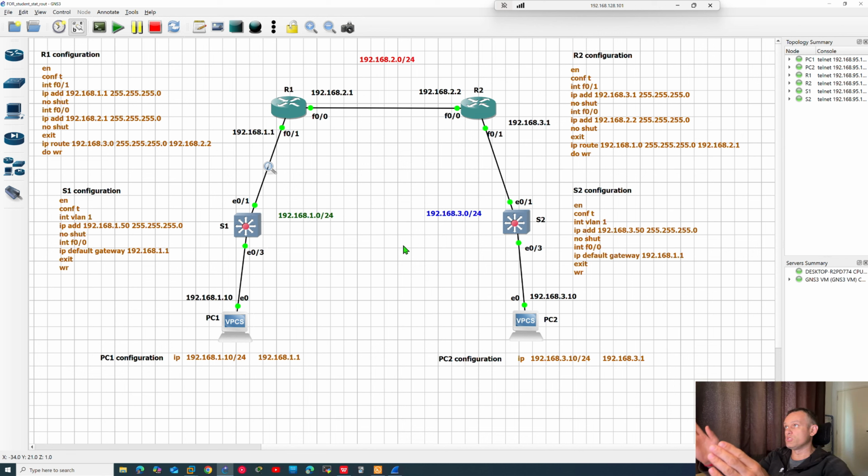Maybe it's something with GNS3. I haven't tried really NVMe. If you have something, if you know something about this, tell me, leave a comment below please, or I don't know. Yes, and in the next video you will see on real equipment all of this, also pings and all of this configuration.